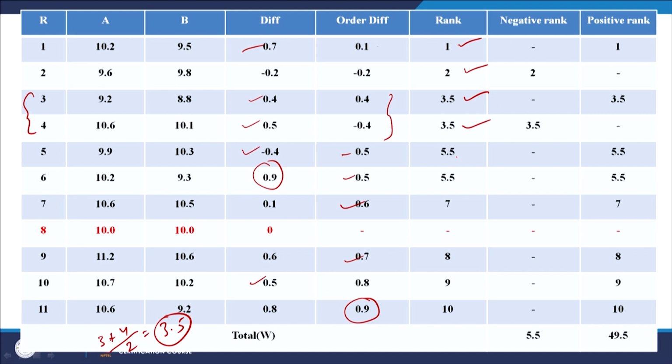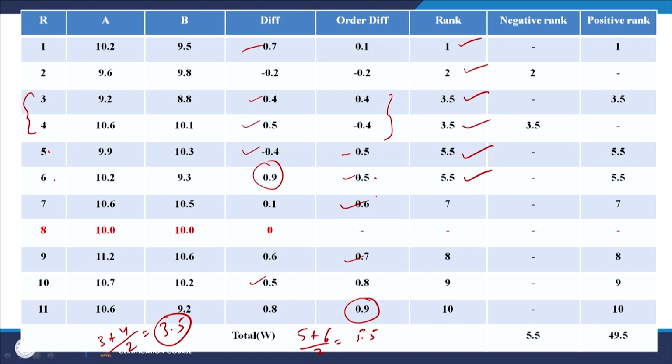The next is 5.5, the next is 5.5, let us see. What is happening here, if you look at this value, which number is this? So, 0.5, 0.5, right. So, 5 and 6, so 5 plus 6 by 2 is again 5.5, and there are 2 cases, so 5.5, 5.5.